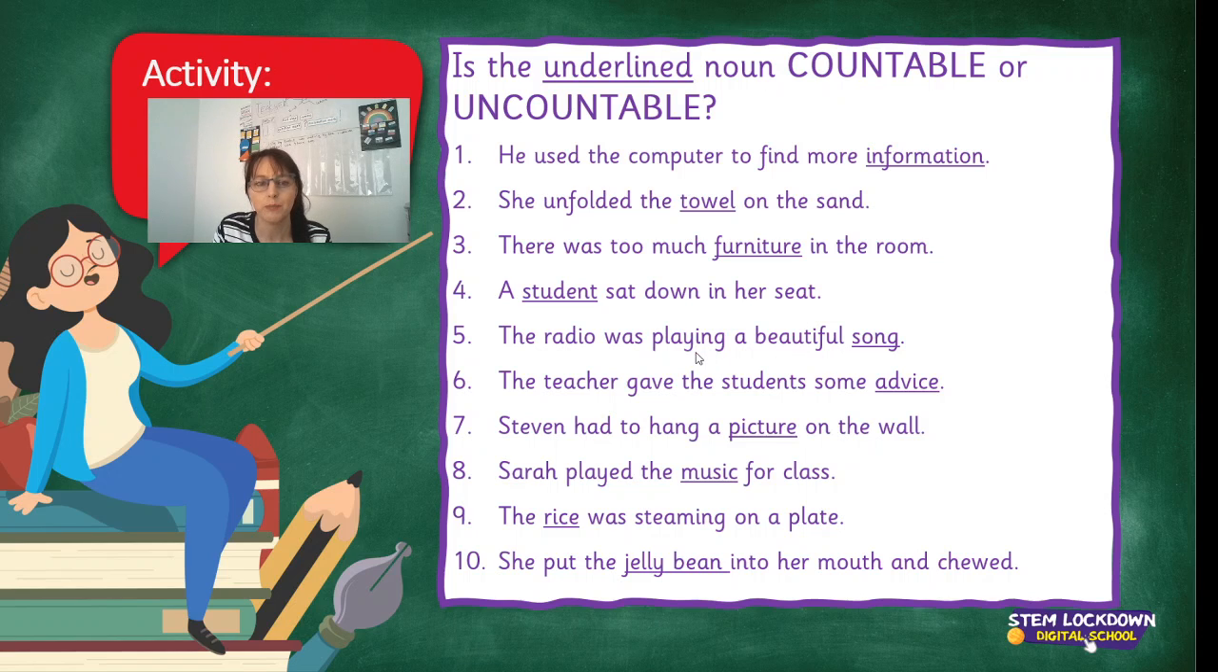Stephen had to hang a picture on the wall. We can say picture or pictures. Therefore, it's countable. Sarah played the music for class. Music, can you say musics? No. So this is uncountable. The rice was steaming on a plate. Can you say rices? No. Therefore, it's uncountable. She put the jelly bean into her mouth and chewed. Can you say jelly beans? Yes, you can. Therefore, it's countable.